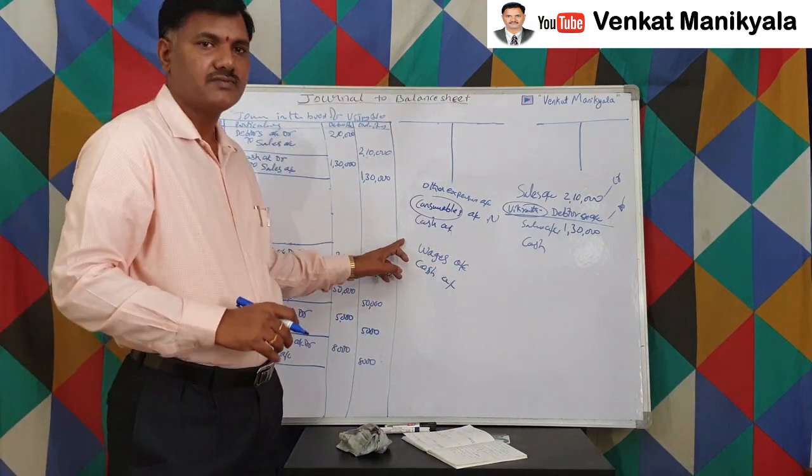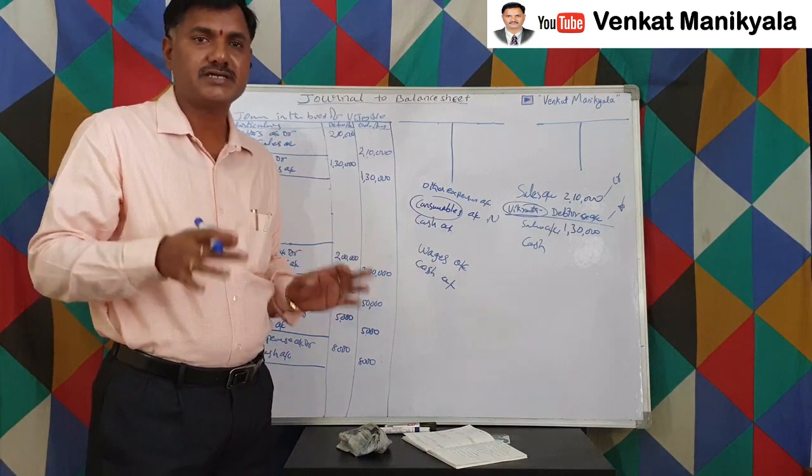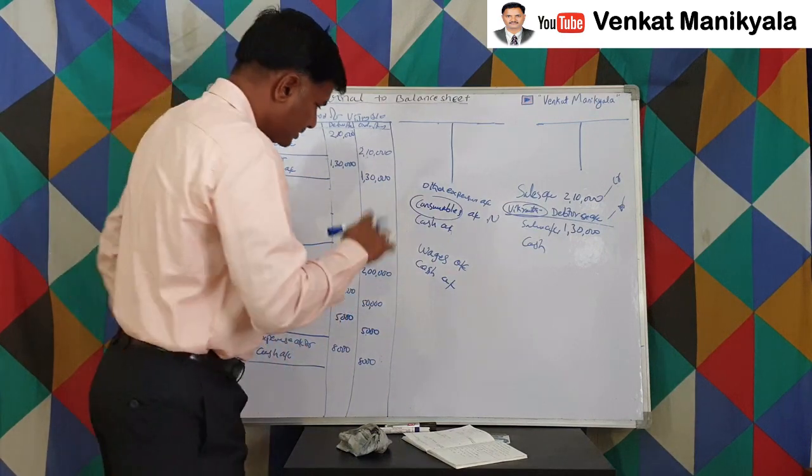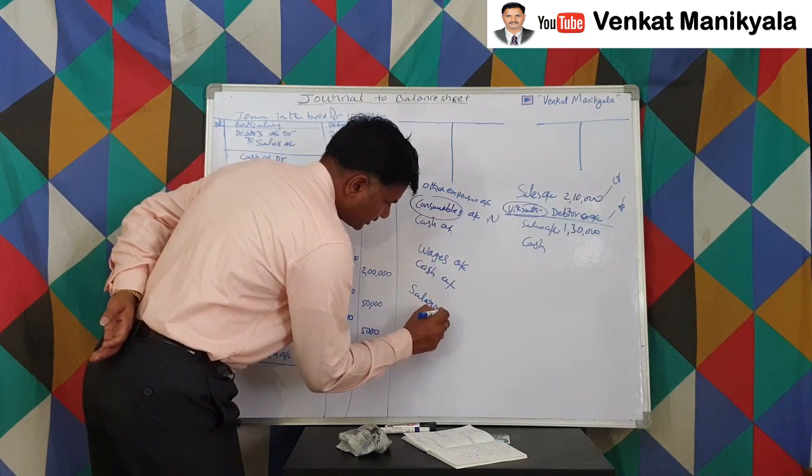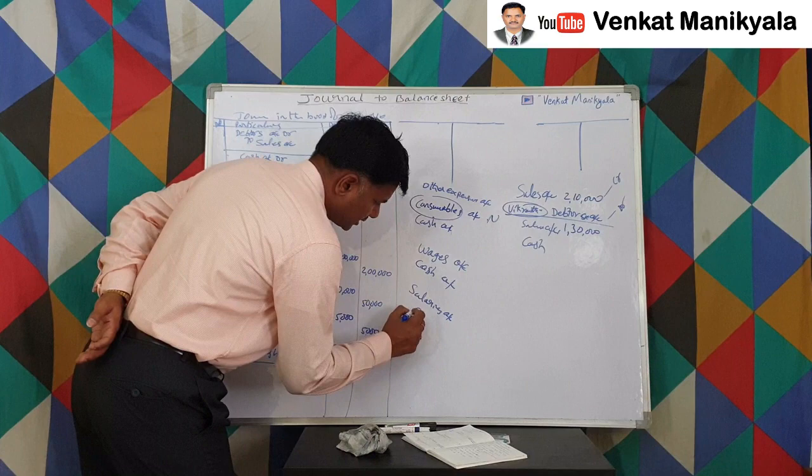What is wages? Wages is an expense we incurred, right? So thereafter, salaries also we incurred, right? Salaries also we incurred. Salaries account and cash account.